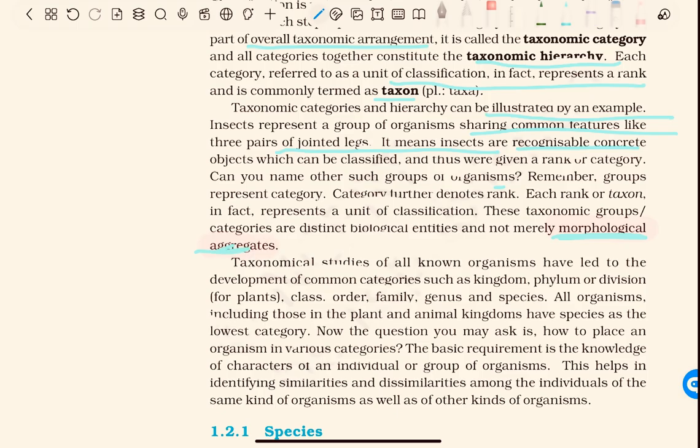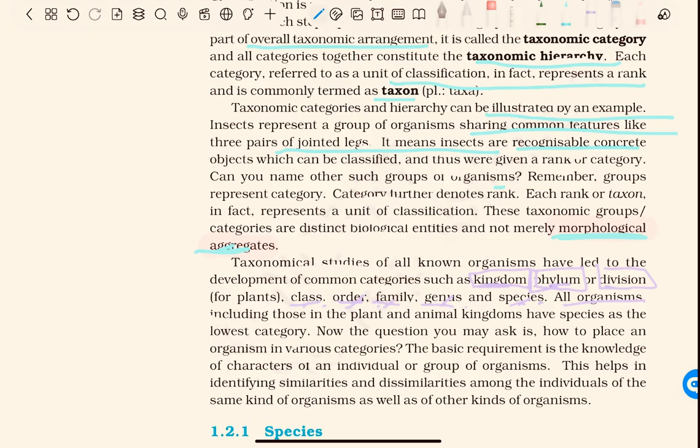Taxonomic studies of all known organisms have led to the development of common categories such as kingdom, phylum or division, class, order, family, genus and species. Kingdom is the greatest, phylum under kingdom, class under phylum, order under class, family under order, genus under family and species under genus. All organisms, including those in plant and animal kingdoms, have species as the lowest category.